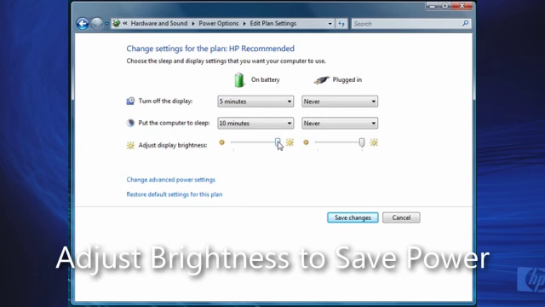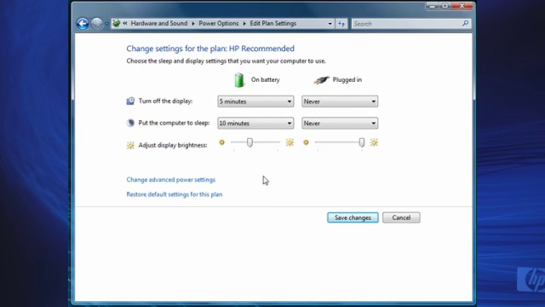Right. And then, of course, I'll also set my display intensity a little lower. And on battery, I'll be using less power there also. Watch your display intensity settings. I've seen people on airplanes where their computer is almost a beacon. Airplanes are a dark environment. Turn the display intensity down, and your battery will last a lot longer.